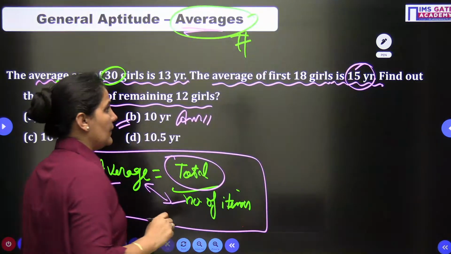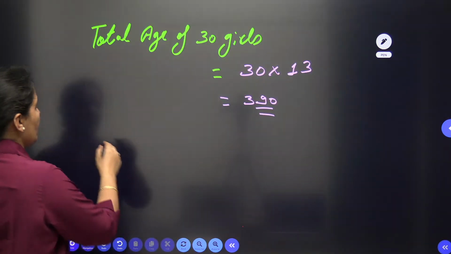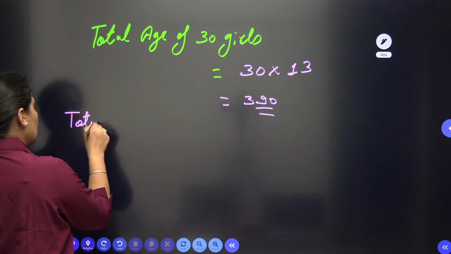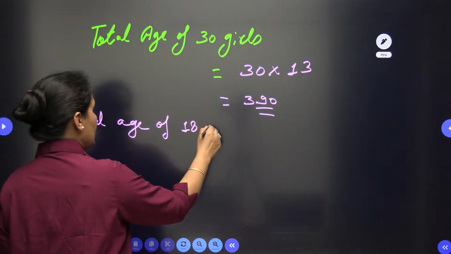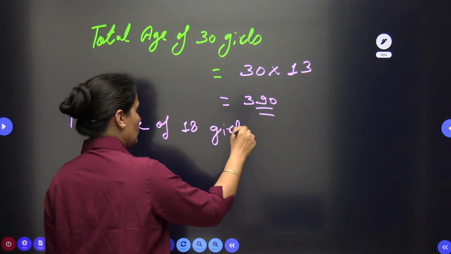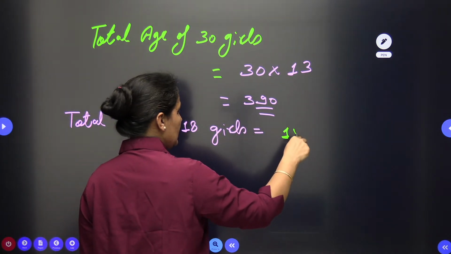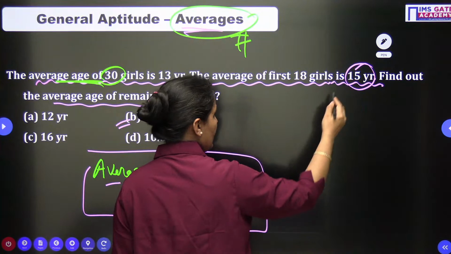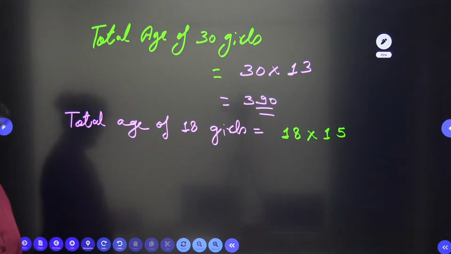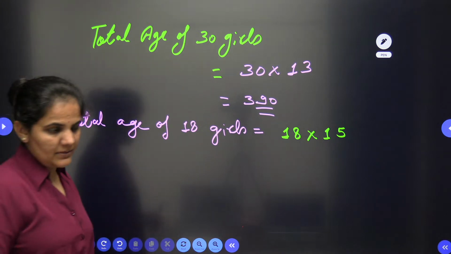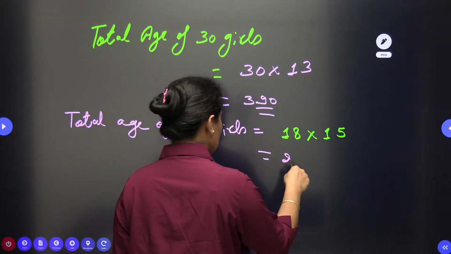Now let's go for the total age of 18 girls. With the same concept, it will be 18 multiplied by their average, which is 15, so it will be 270, right?